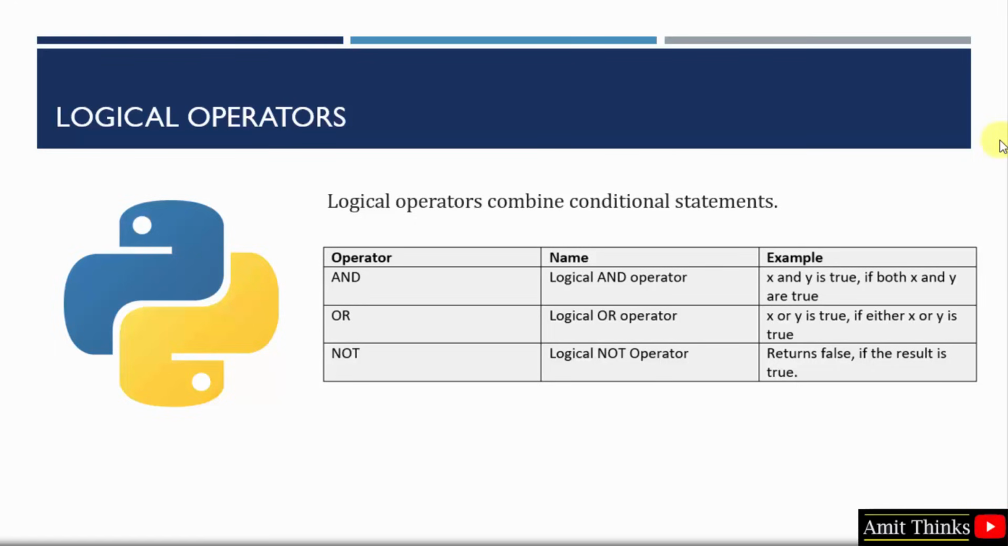Logical operators basically combine conditional statements. So and, or, not operators, you must have heard that if both the statements are true, the and operator returns true. We will see this later in the examples. In or, if only one of the statements is true, it returns true, and in not, it's a reverse. It will return false if the result is true. Let us see some examples.